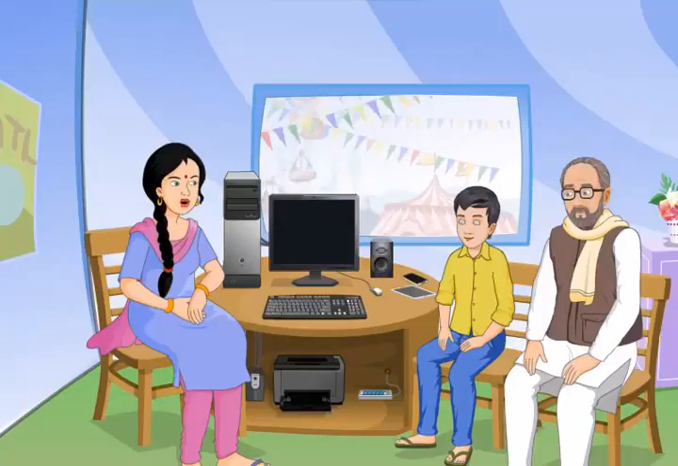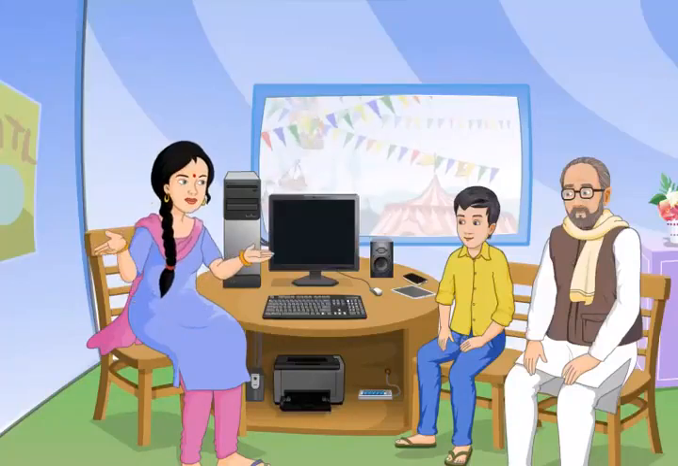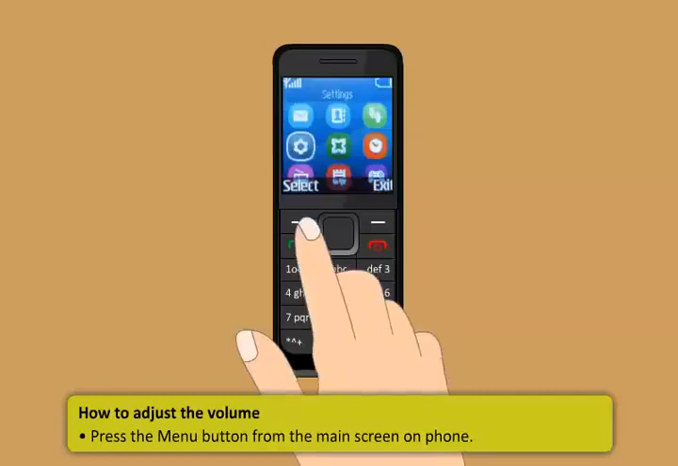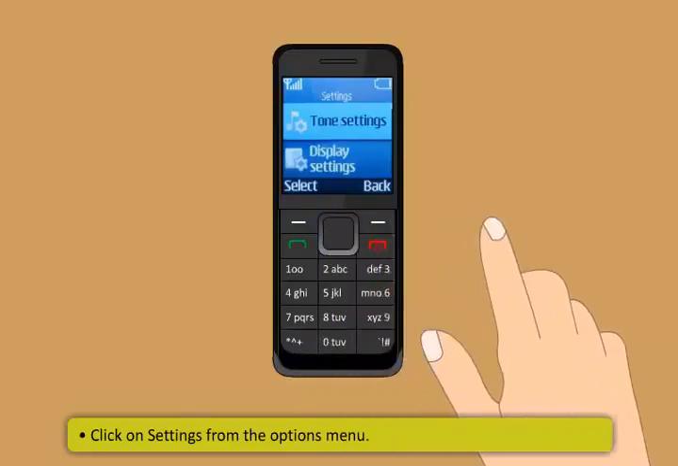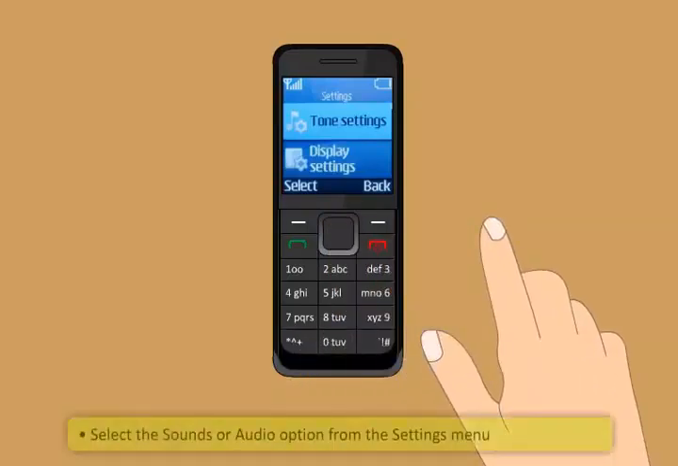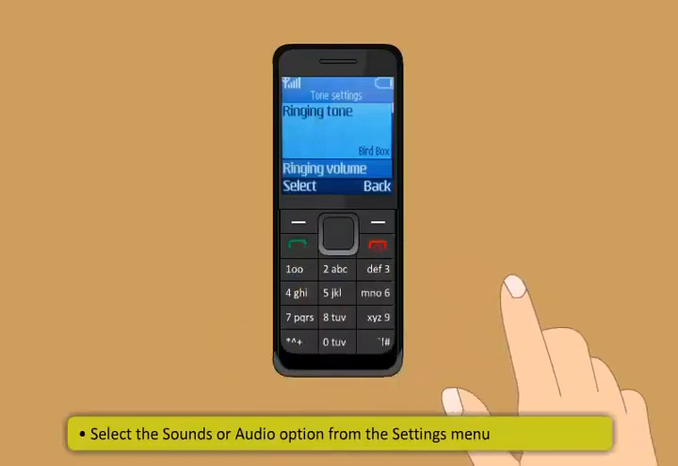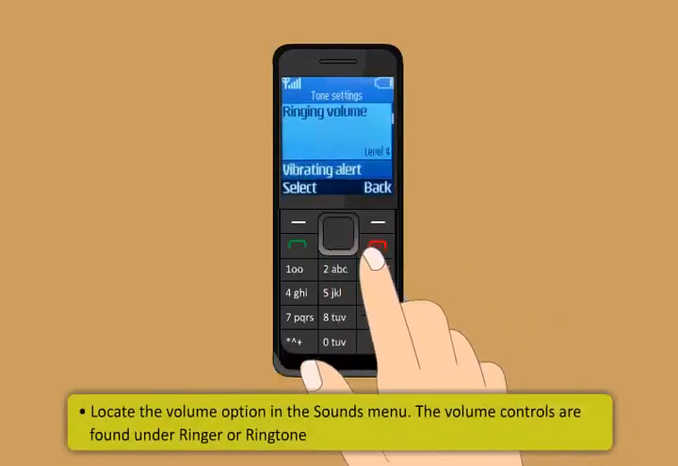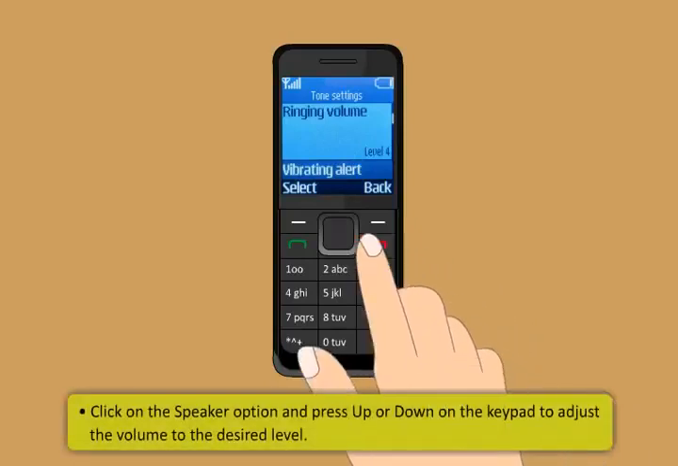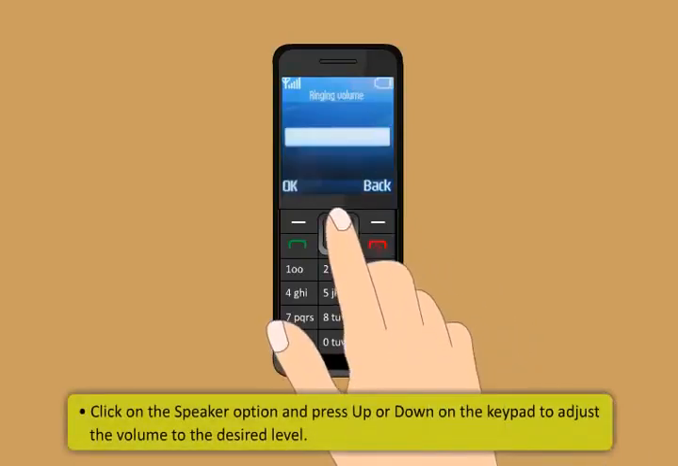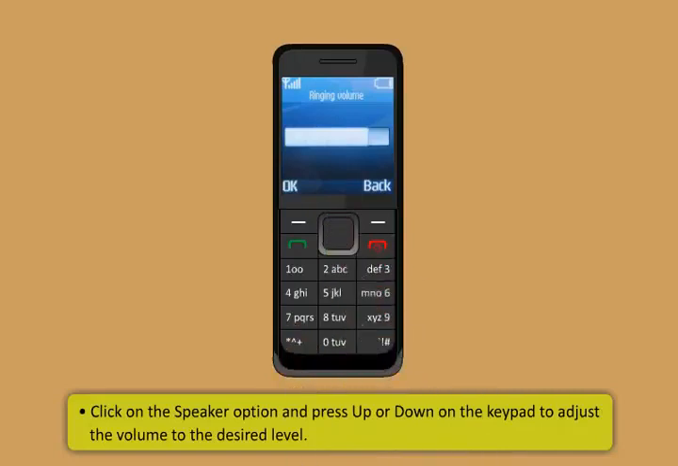Here are the steps to adjust the volume in a mobile phone. First, press the menu button from the main screen on phone. Then, click on Settings from the Options menu. After that, select the Sounds or Audio option from the Settings menu. After that, locate the Volume option in the Sounds menu. The volume controls are found under Ringer or Ringtone. At the end, click on the Speaker option and press up or down on the keypad to adjust the volume